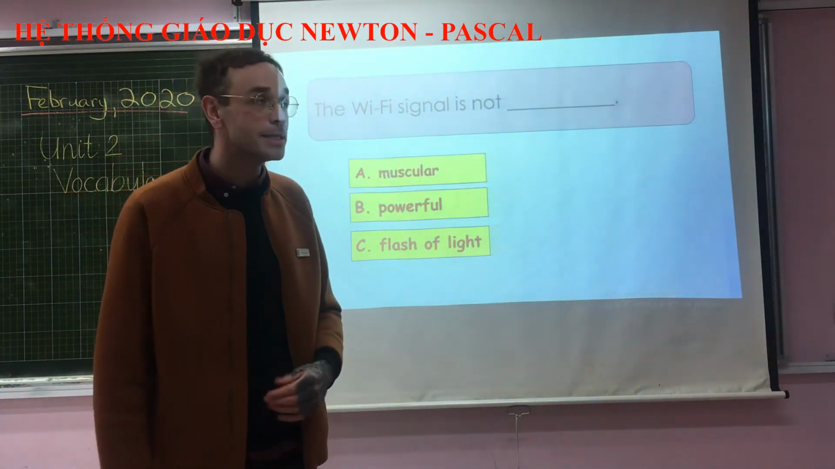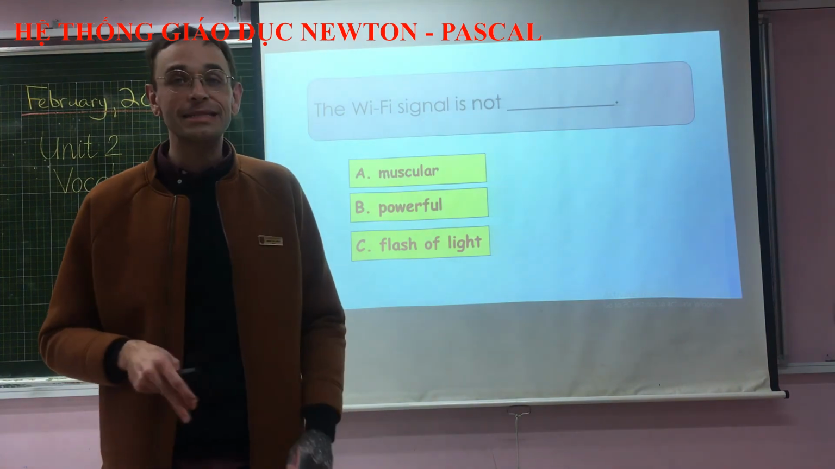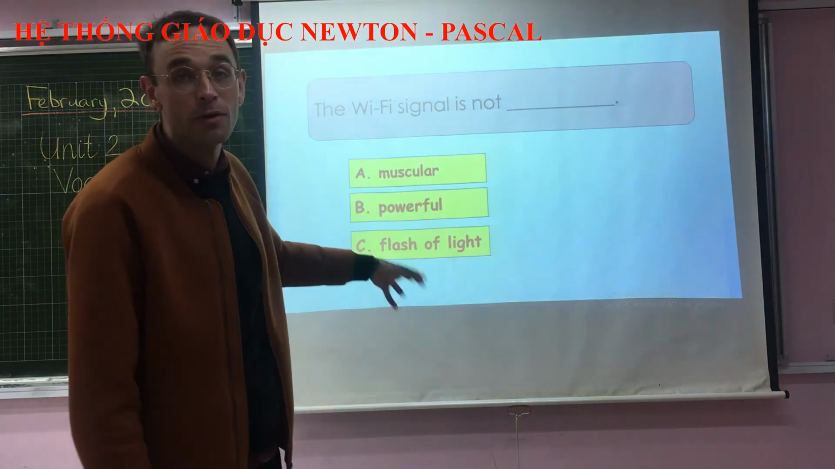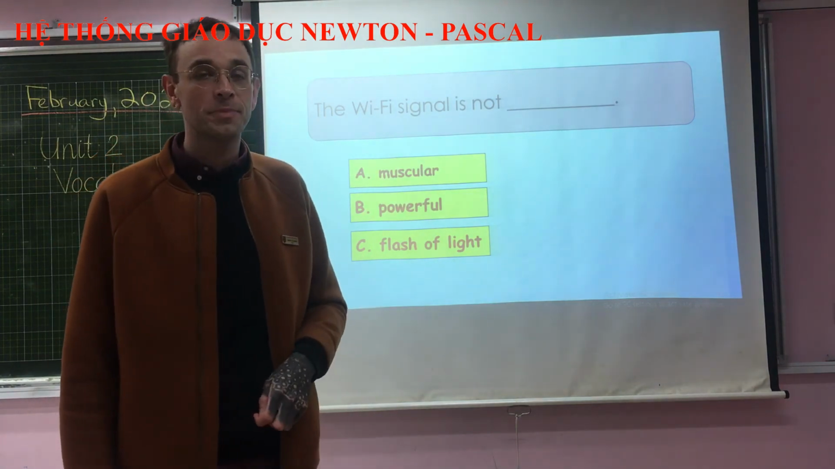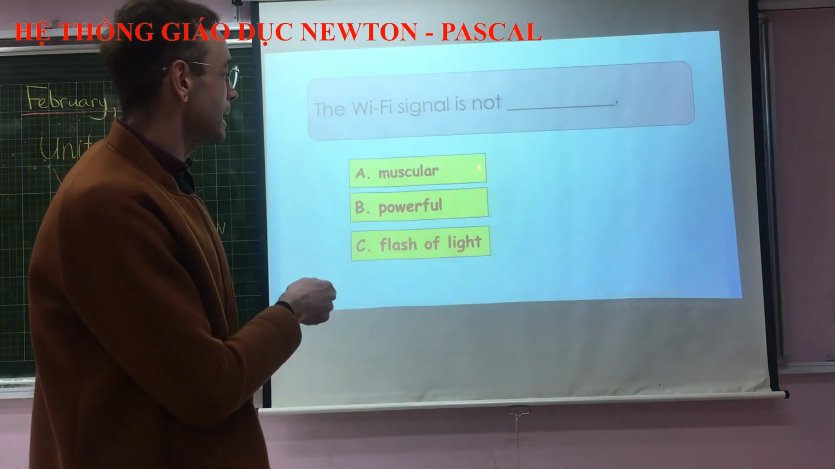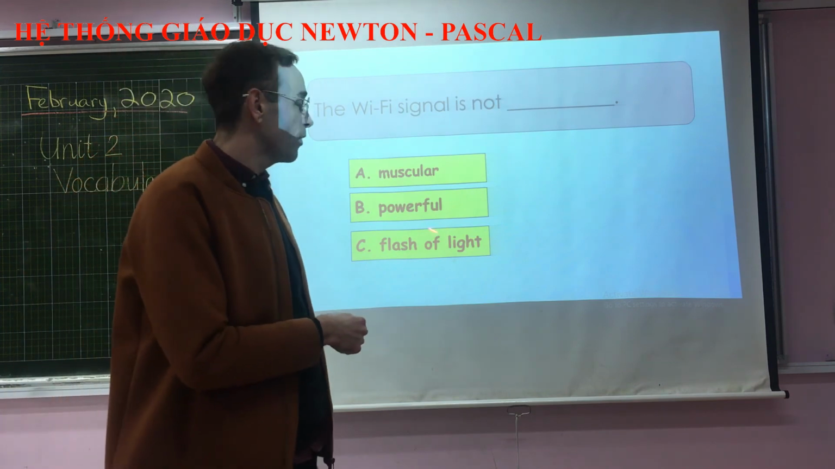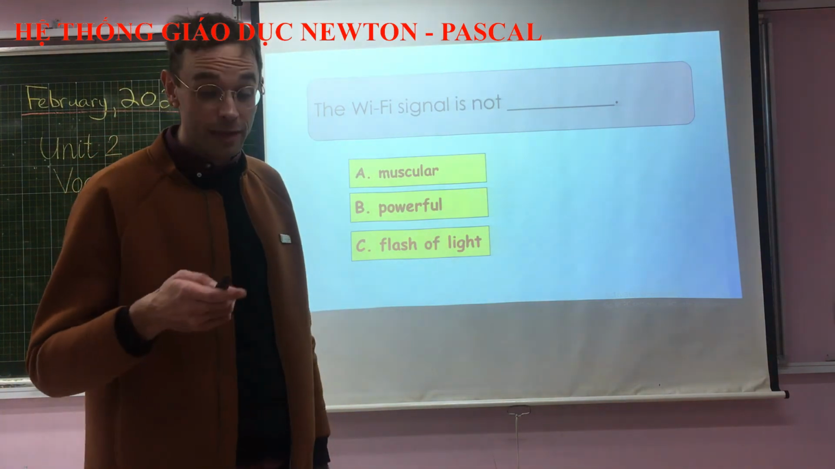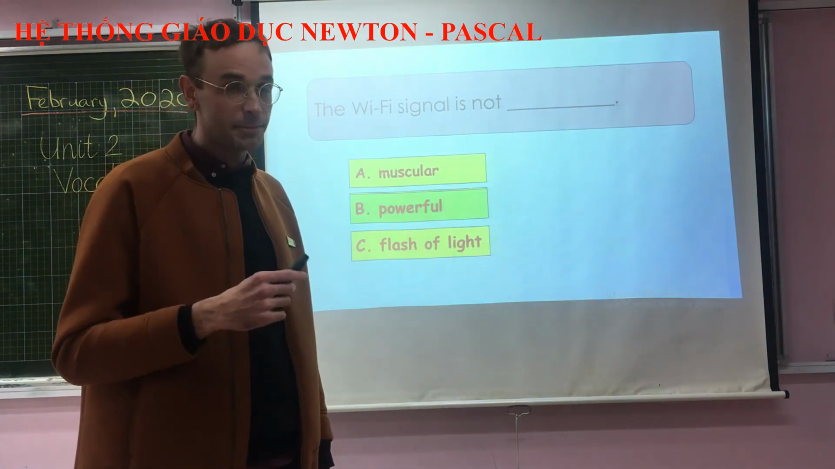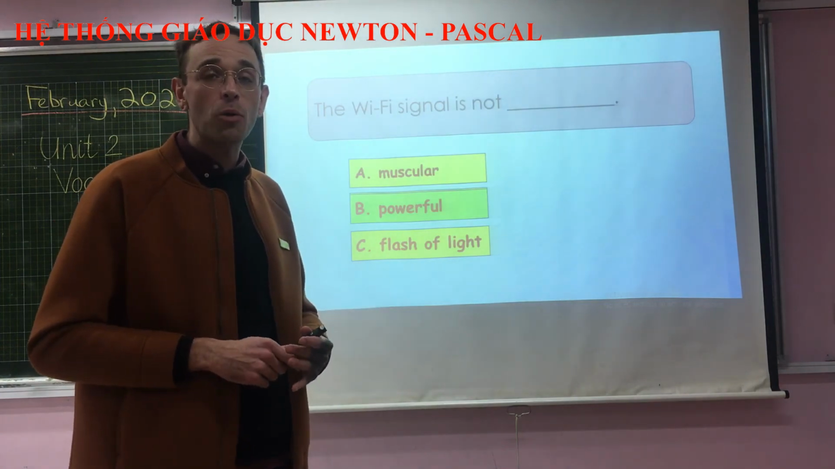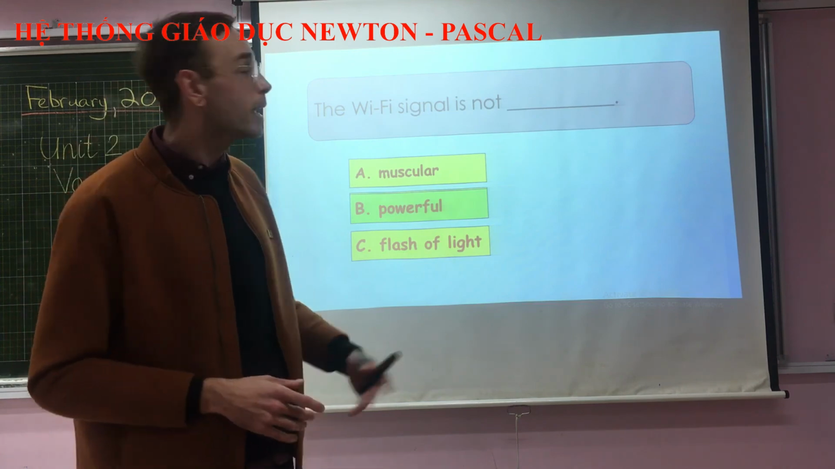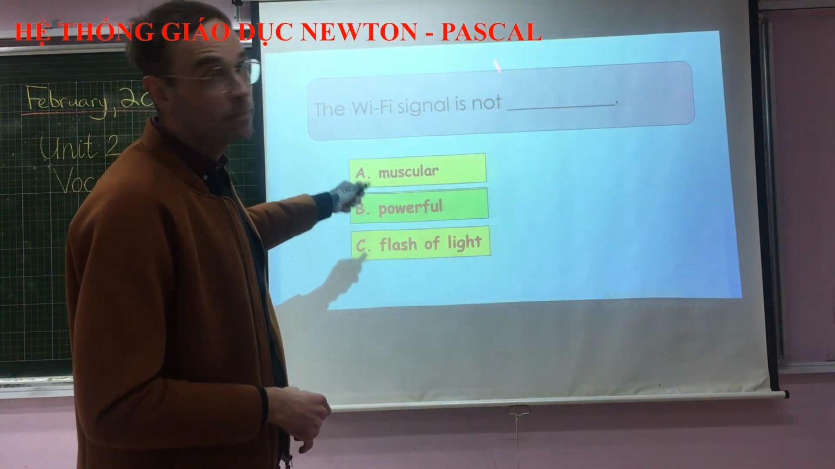She plays badminton so well. And our next sentence, the Wi-Fi signal is not blank. What should the correct answer be? Muscular, powerful, or flash of light? Well, this one should be pretty easy. Muscular, that does not make sense. Wi-Fi signal, well, that's not a flash of light. So the answer must be B, powerful. Okay? Remember, an idea can be powerful, a person can be powerful, your mind can be powerful, and a Wi-Fi signal can be powerful.